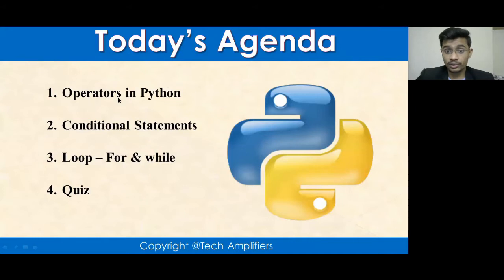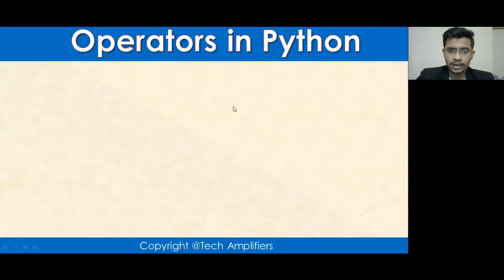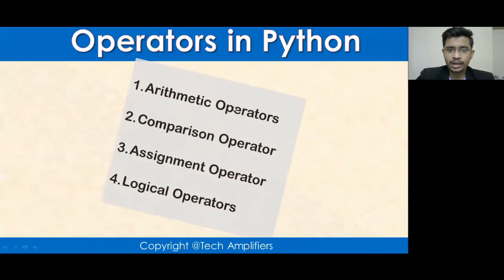Today we are going to cover these topics. We are going to work with operators, how many operators there are and how to use them. We are going to learn conditional statements, if else and nested if else. Then we are going to go for the for loop and while loop, and then we'll have our most favorite quiz, and then we are going to end. Now let's check how many operators are there.